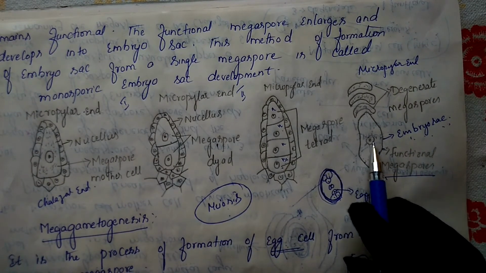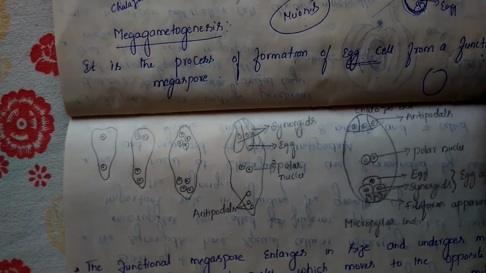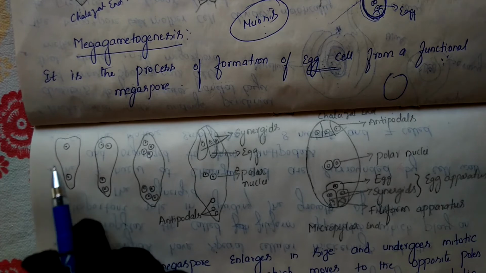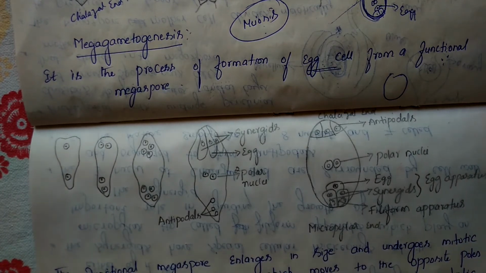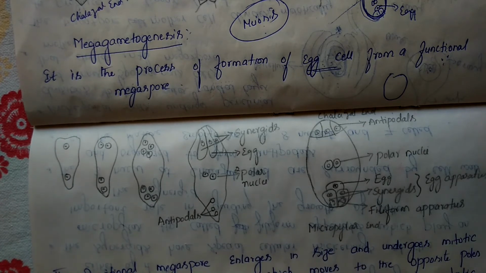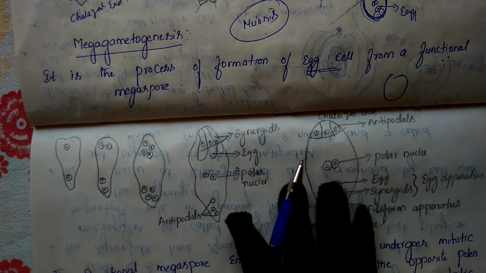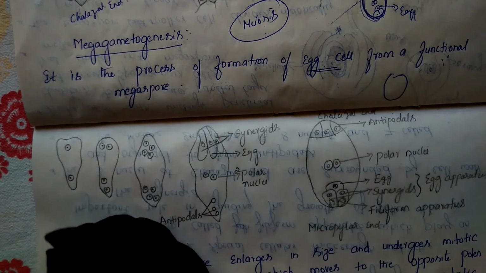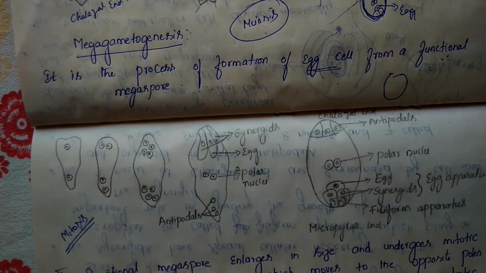This single nucleus will start dividing. This is the functional megaspore or embryo sac, which before had only one nucleus. The functional megaspore enlarges in size. First this functional megaspore becomes enlarged, increases its size and undergoes cell division. Here the cell division taking place is mitosis. Mitosis cell division, remember this.